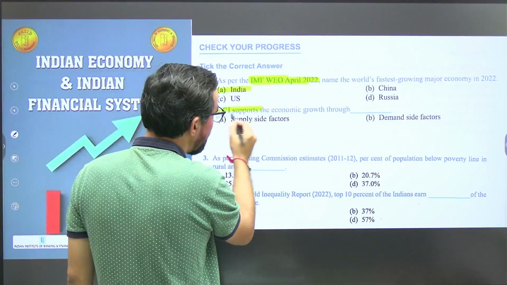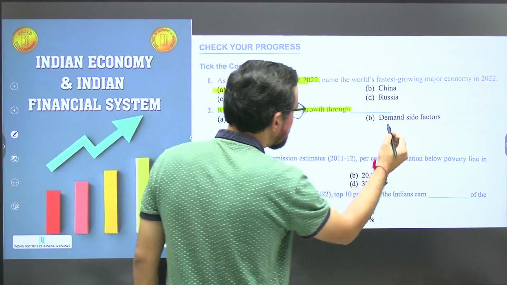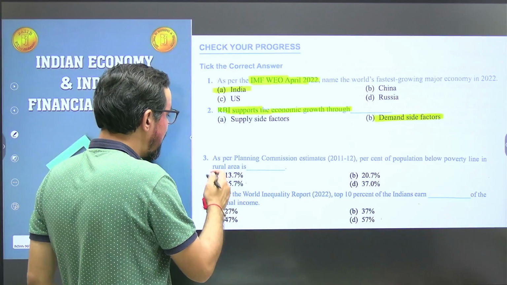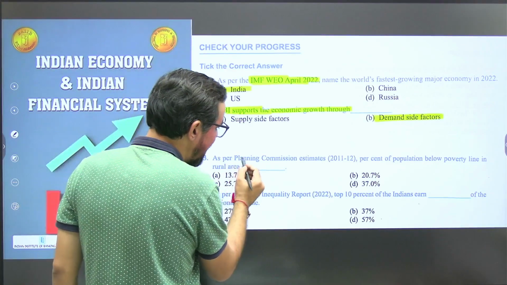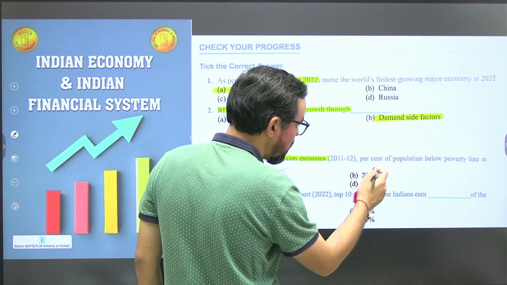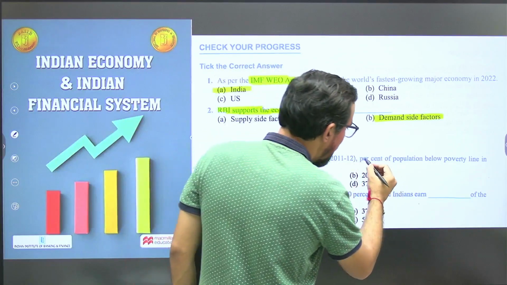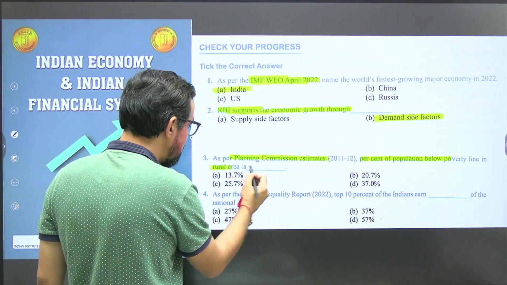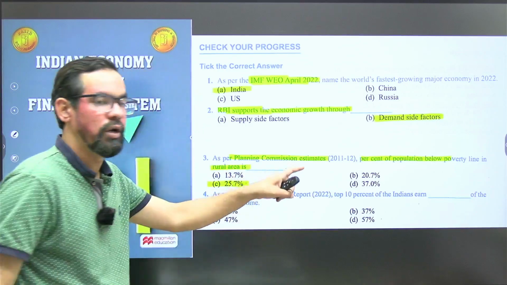RBI supports economic growth through demand side factors. As per the Planning Commission estimate for 2011-12, the percentage of population below the poverty line in rural areas is 25%. This is related to census data.